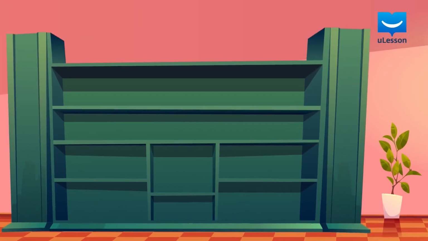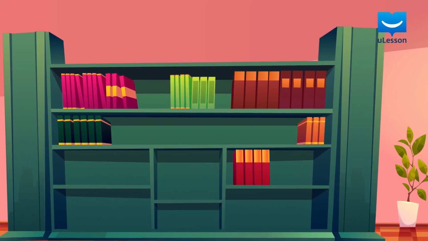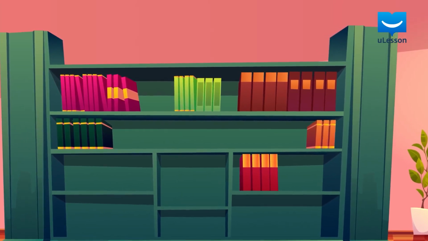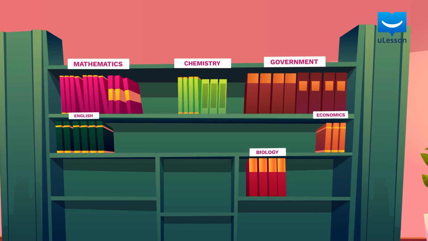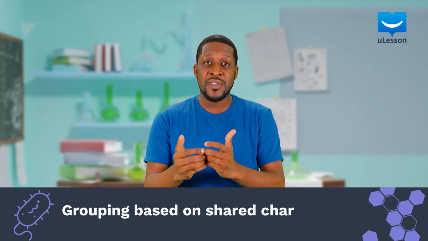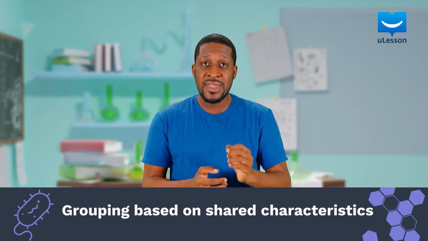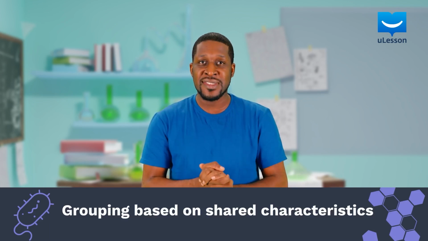So here's what we are going to do in this lesson. We're going to learn about the classification of living organisms. Classification entails arranging or grouping things. For example, we neatly arrange books in our library. On bookshelves, books may be neatly arranged based on their color, subjects, authors, or titles. Biological classification entails grouping organisms based on their similar origins, structures, and features.